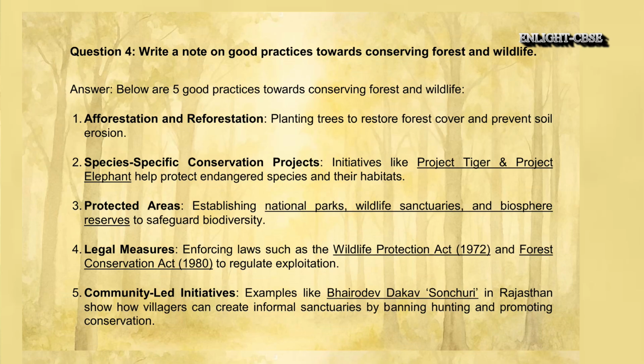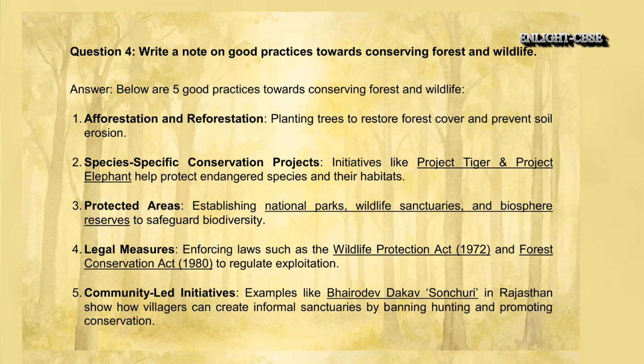Question 4. Write a note on good practices towards conserving forest and wildlife. Answer. Below are 5 good practices towards conserving forest and wildlife. 1. Afforestation and reforestation: planting trees to restore forest cover and prevent soil erosion. 2. Species-specific conservation projects: initiatives like Project Tiger and Project Elephant help protect endangered species and their habitats.